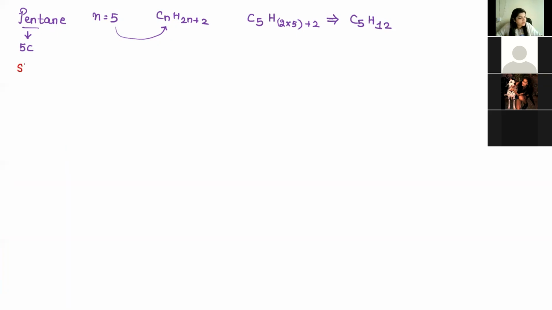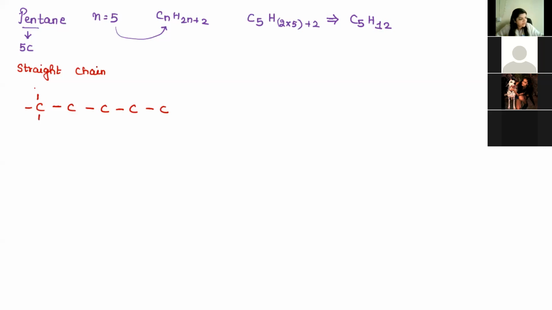One straight chain compound, which is 1, 2, 3, 4, and 5: 5 carbon atoms in a row.